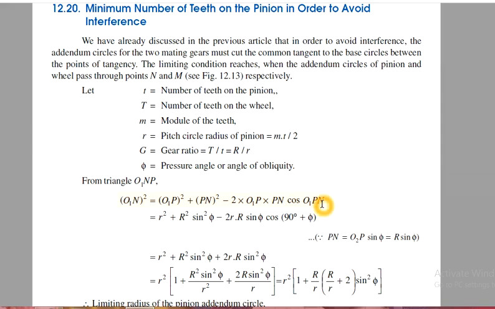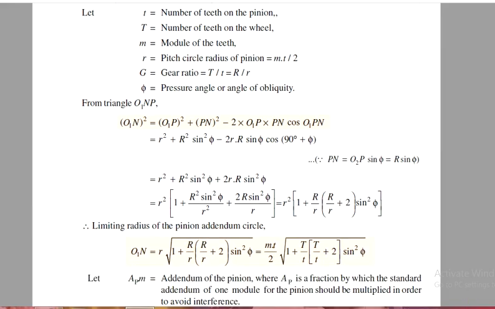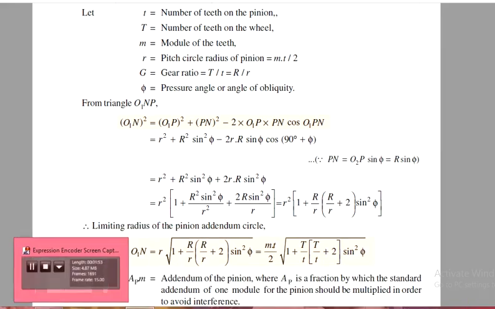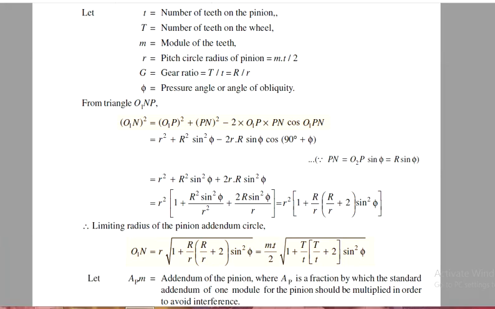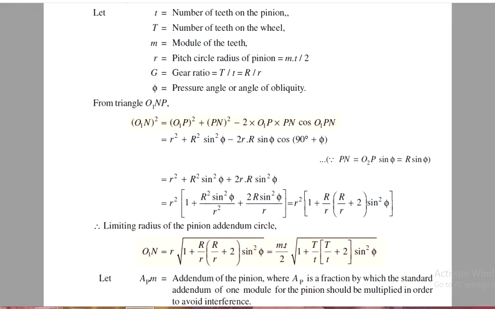in the triangle O1NP, we find the value of O1N square here. Then the limiting radius of the pinion addendum circle, which is O1N, we get in the formula as mt by 2 into root of 1 plus t by T into t by T plus 2 into sine square phi.